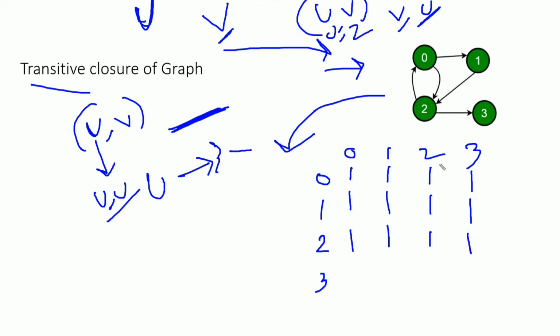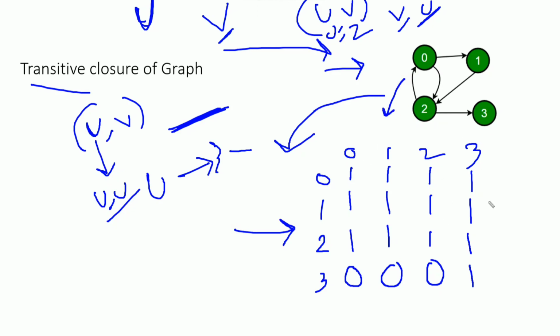Now next is from 3 to 0. If we see in the graph, from vertex 3 we can't reach vertex 0, so we fill it with 0. 3 to 1, we fill it with 0. 3 to 2, we fill it with 0, because from vertex 3 there is no path by which we can reach vertex 2. And from 3 to 3, yes, from a vertex to itself we can reach, so we fill it with 1. So this is the transitive closure of the given graph.